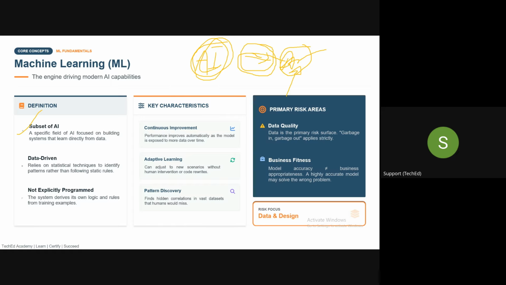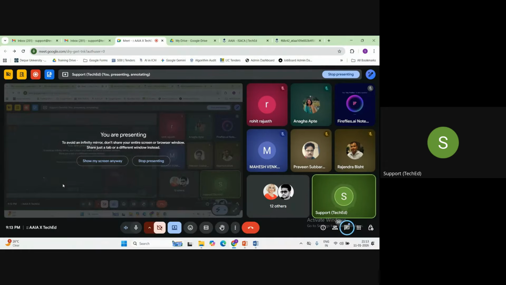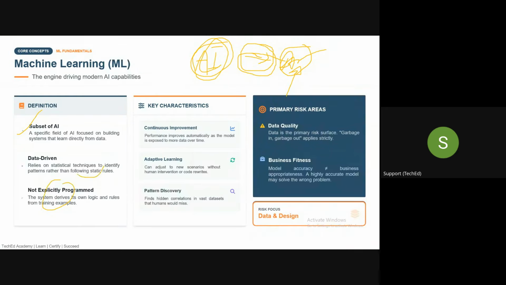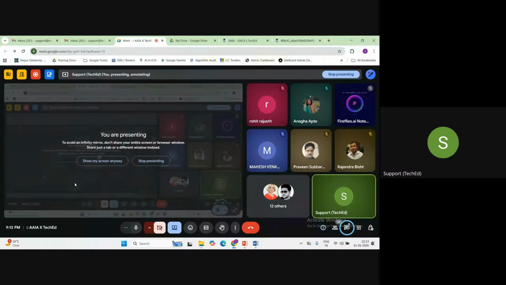It is a subset of AI which relies on statistical techniques to identify patterns rather than following a static rule. Machine learning systems are not explicitly programmed for every task. Rather, they learn and adapt based on the data and the patterns, and they continuously improve the output. Now I'll give you a very basic, simple example, guys.